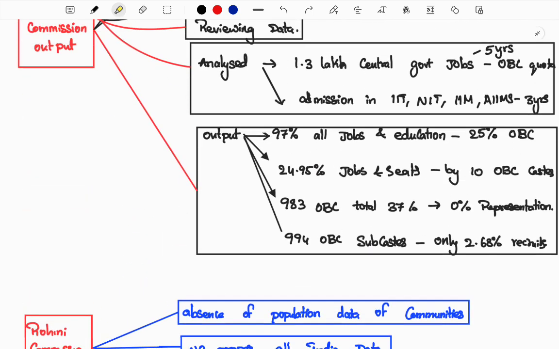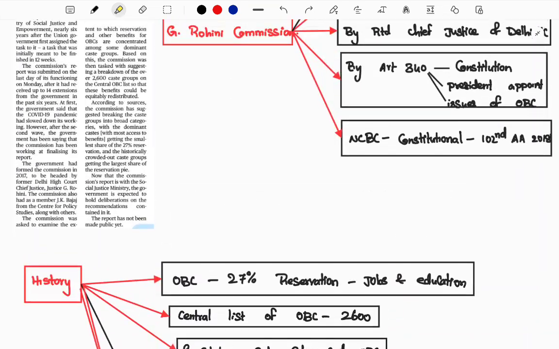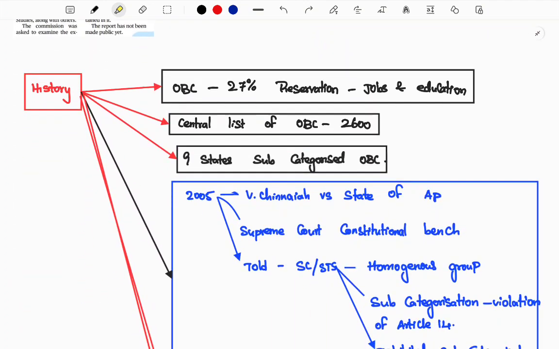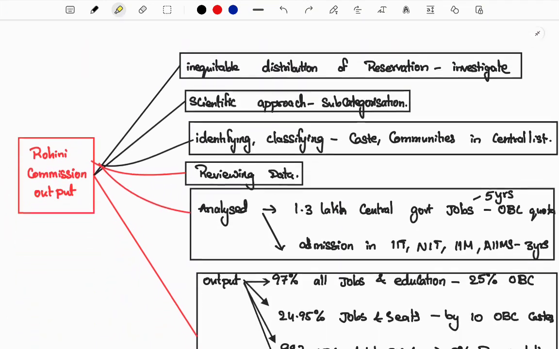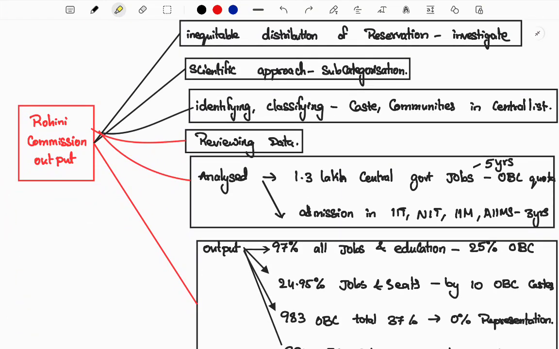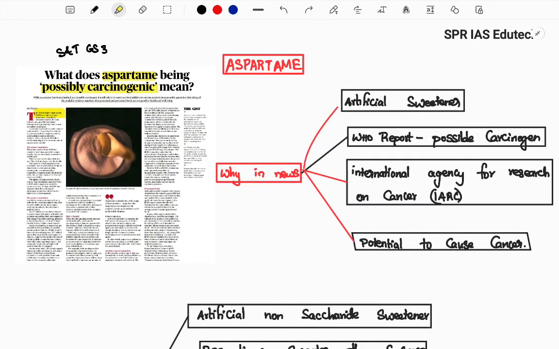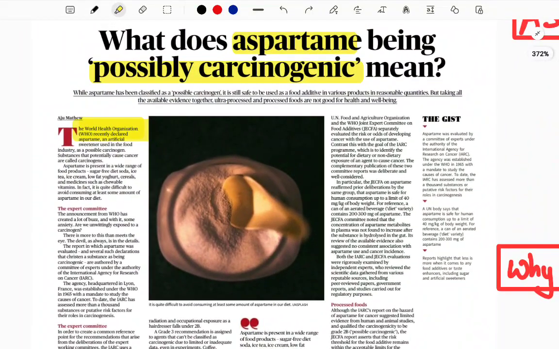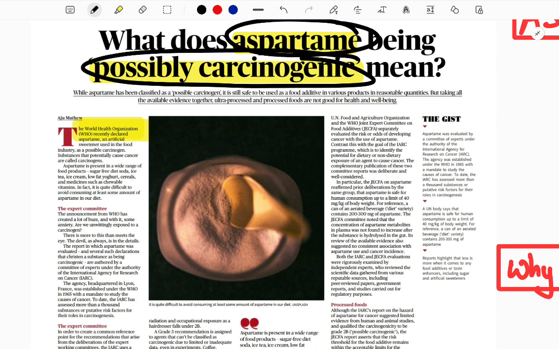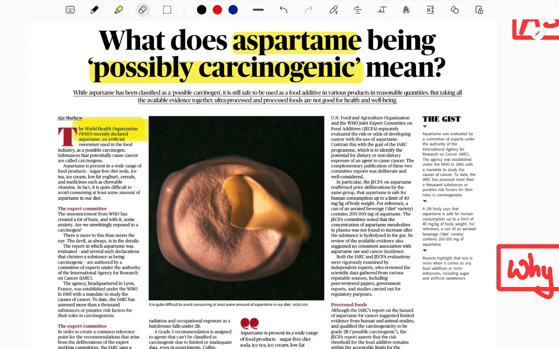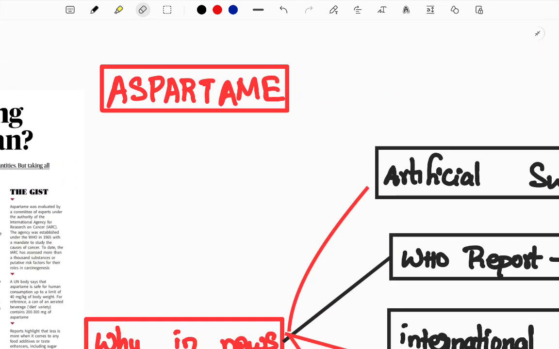Now this is about the Rohini commission in a brief, simple format. You understood the background, what the commission studied, and the commission's problems. Now we come to one more current affair: what does aspartame being a possible carcinogen mean? What is aspartame? You need to understand what aspartame is, and also what a possible carcinogen means, and who designates it, how and why. Let me come to aspartame.